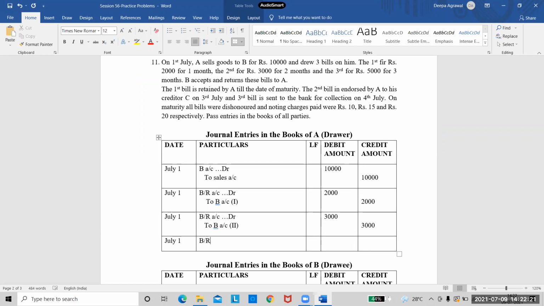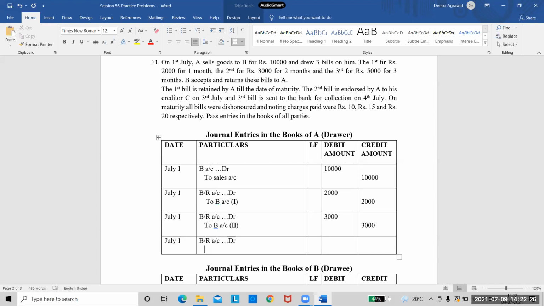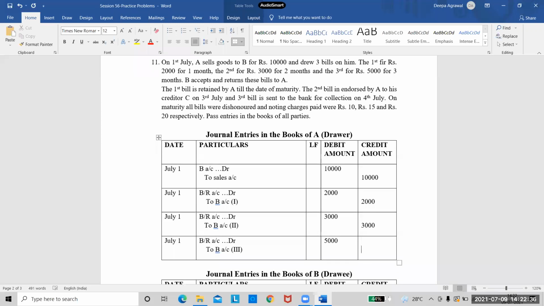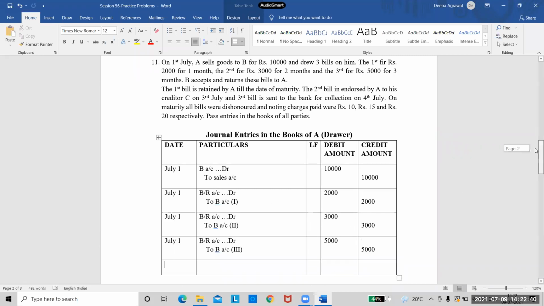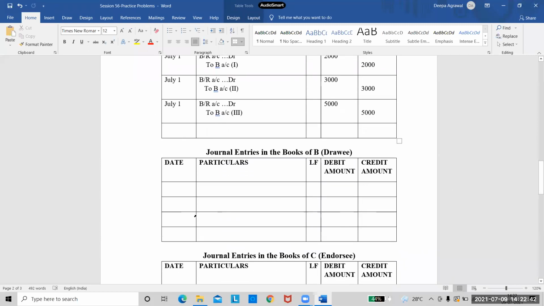This is again bills receivable account debtor to B account. And this is for the third bill. And our third bill is given for 5,000 rupees. Okay. And these same entries we also need to write in the books of drawee.